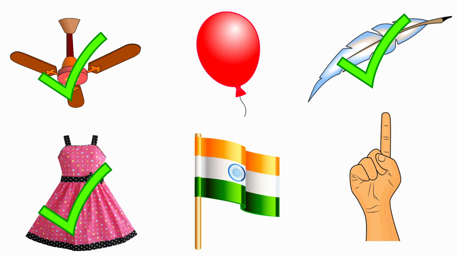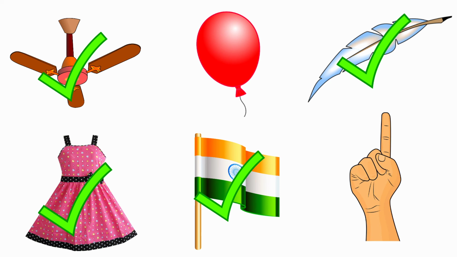Next one, flag. Flag. The beginning sound of the picture flag is /f/. And the sound of the letter F is /f/. The beginning sound of the picture flag is /f/ and the sound of the letter F is /f/. Both are same sounds. So, we are going to tick the picture flag.